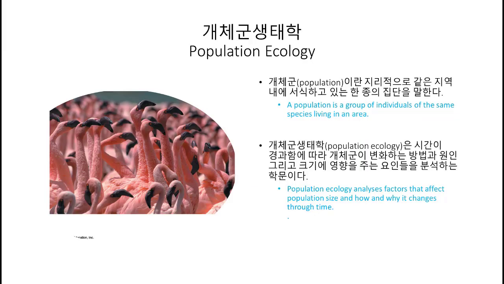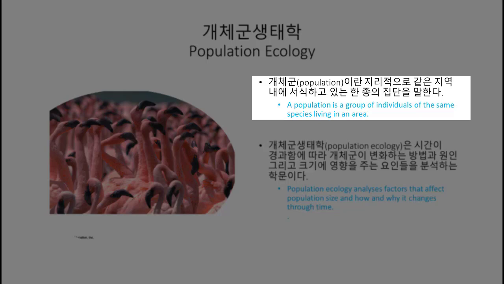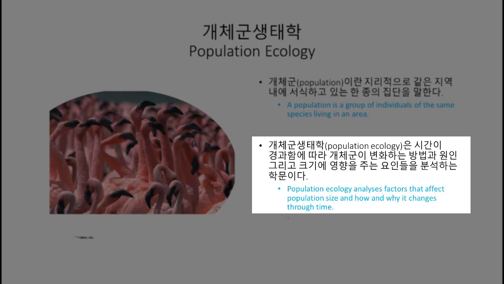So the next biological level is population ecology. So what's that? Well, a population is a group of individuals of the same species living in an area. Population ecology analyzes factors that affect population size and how and why it changes through time.